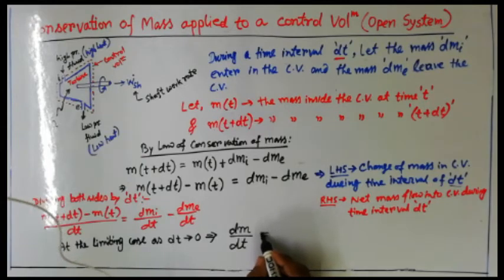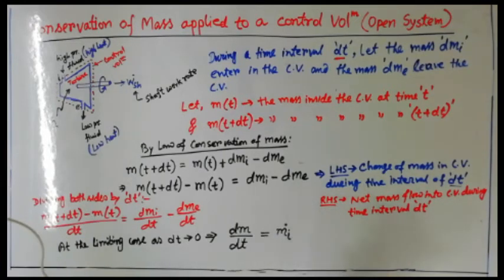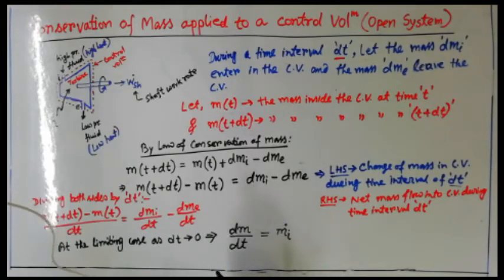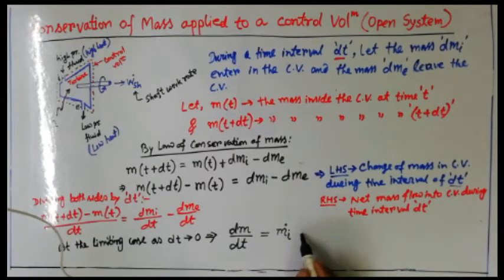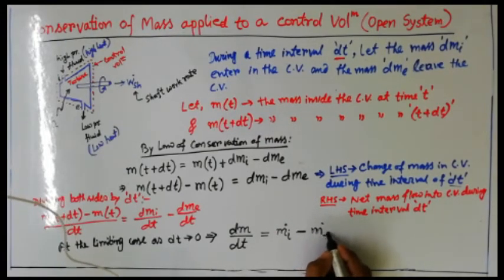And the right hand side will give you dm_i/dt, that is nothing but I can write like this, m dot i, because I already told that dot means with respect to time. If dm_i/dt is going for the limiting case while dt tends to 0, then I can write it m dot i. m dot i means mass flow with respect to time. At the limiting case while dt tends to 0, obviously dm_i/dt comes like m dot i, and similarly dm_e/dt will give you m dot e.